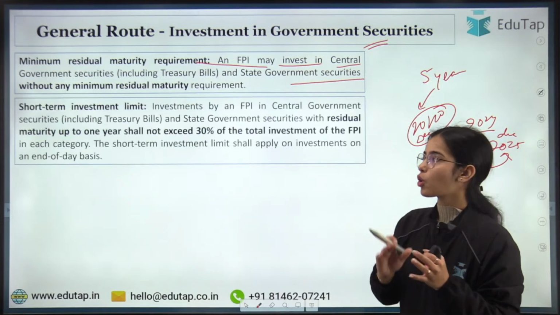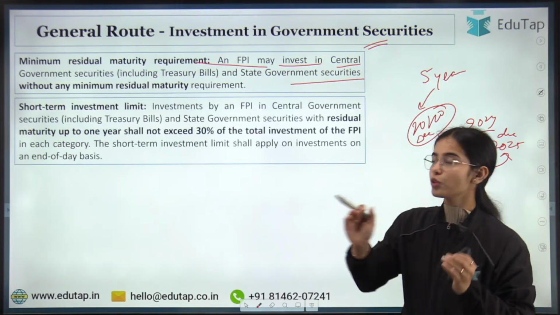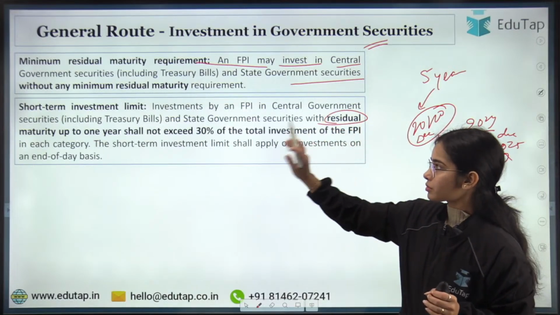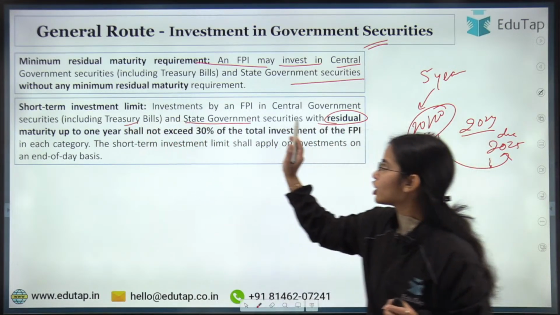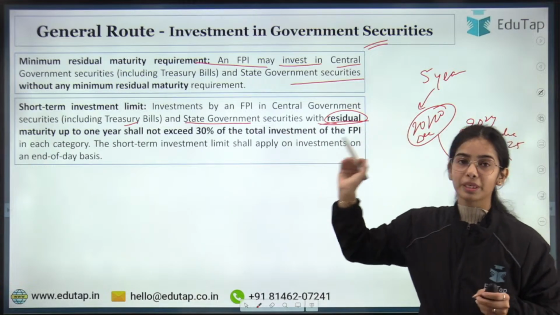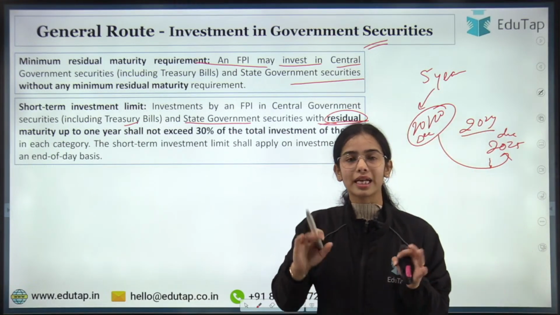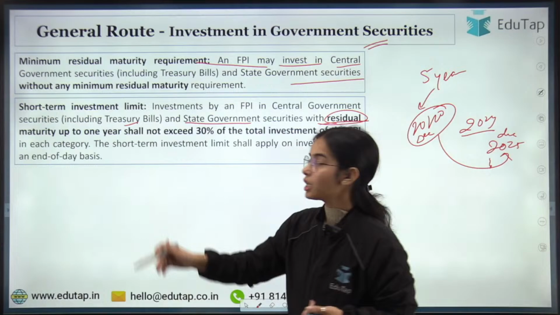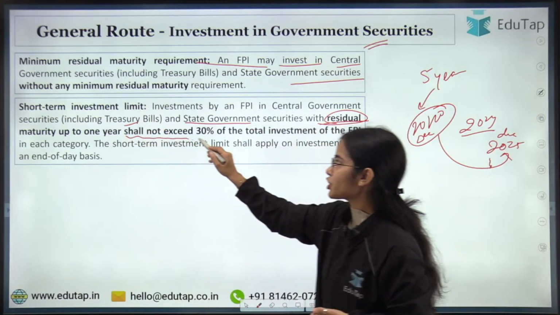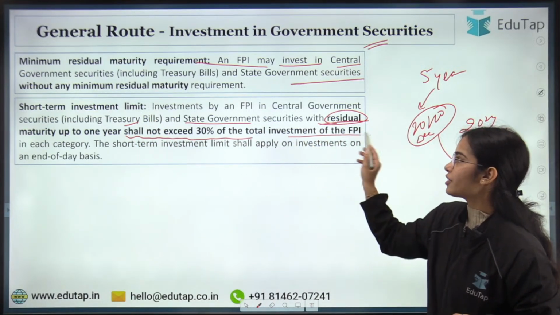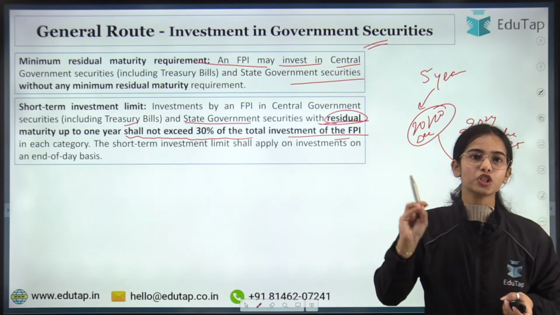Coming to the short-term investment limit: if you are investing in central government securities and state government securities with residual maturity up to 1 year, that is 1 year or less, then this investment shall not exceed 30% of the total investment of the FPI in each category.